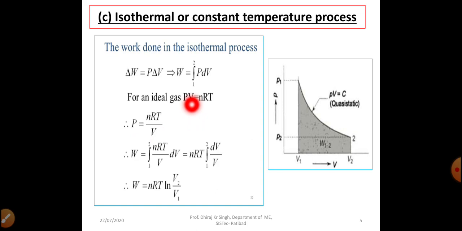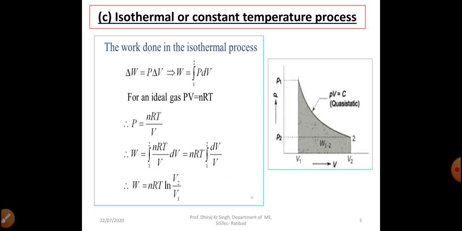We are taking V to the denominator on the right hand side, so P equal to nRT by V. Now we put this value of nRT by V in the place of P. So W equal to integral 1 to 2 of nRT divided by V dV. We take nRT outside the integration, so it becomes nRT integral 1 to 2 dV by V, and we all know the integration of dV by V is ln V. After applying the upper and lower limits, we get W equal to nRT ln V2 divided by V1.